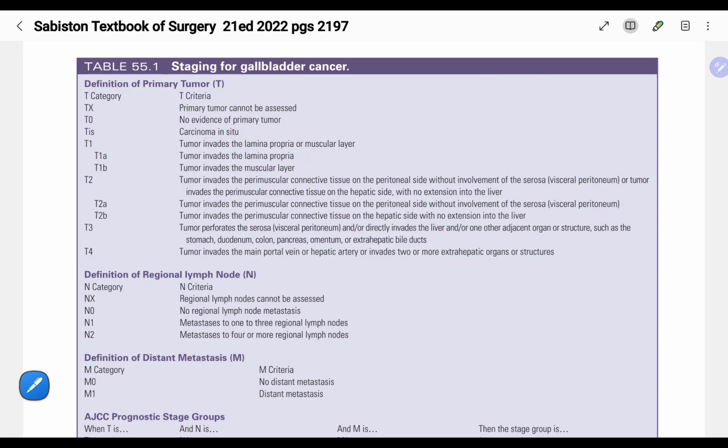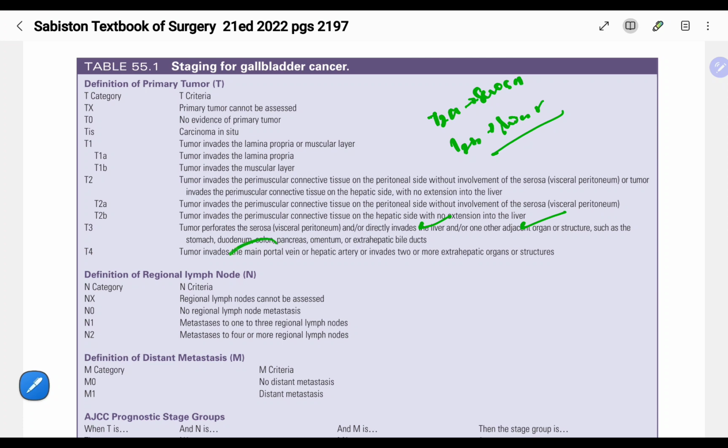So here T2a is serosa related, T2b is liver related. T3 perforates the serosa or visceral peritoneum, or it invades the liver or any other adjacent organ or structure such as stomach, duodenum, colon, pancreas, omentum, or even extrahepatic bile ducts.